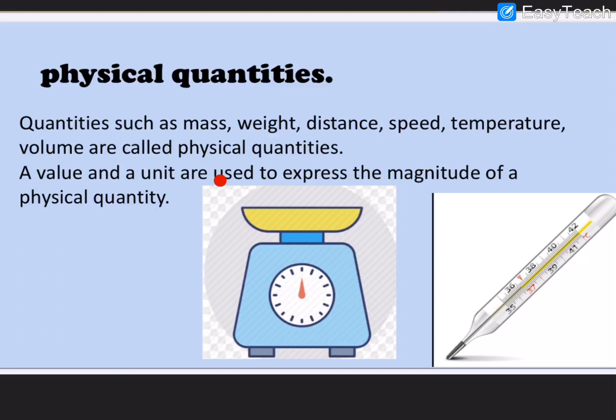A value and a unit are used to express the magnitude of a physical quantity. When we measure and state the measurement in kilograms, meters, or degrees Celsius, we say 3 kilogram, 35 degrees Celsius. So a value and a unit are used to express the magnitude of a physical quantity, like when I say 3 kilogram.